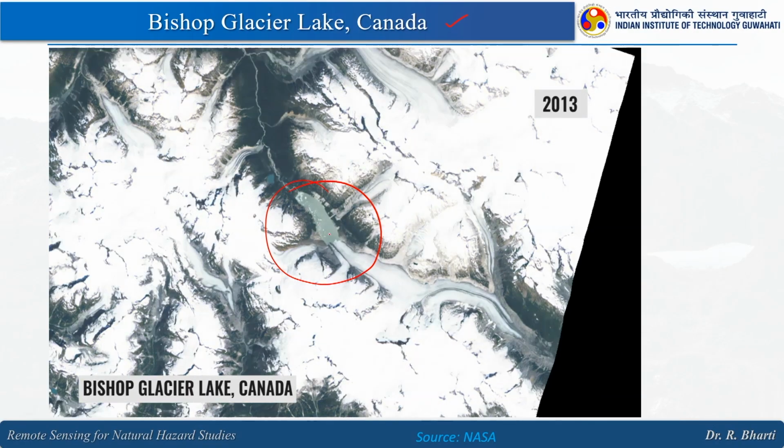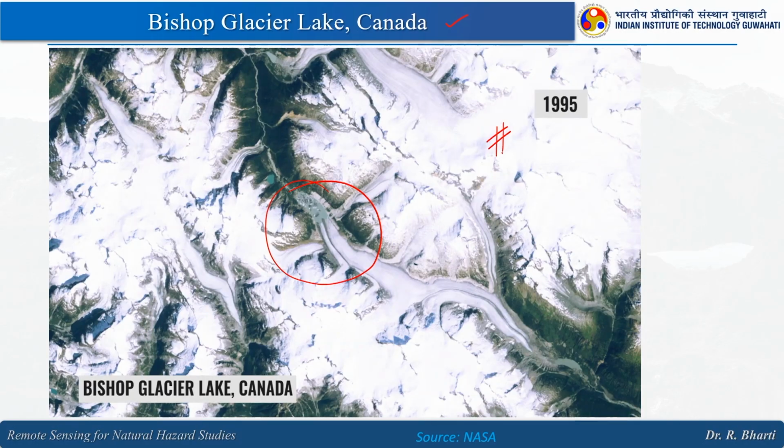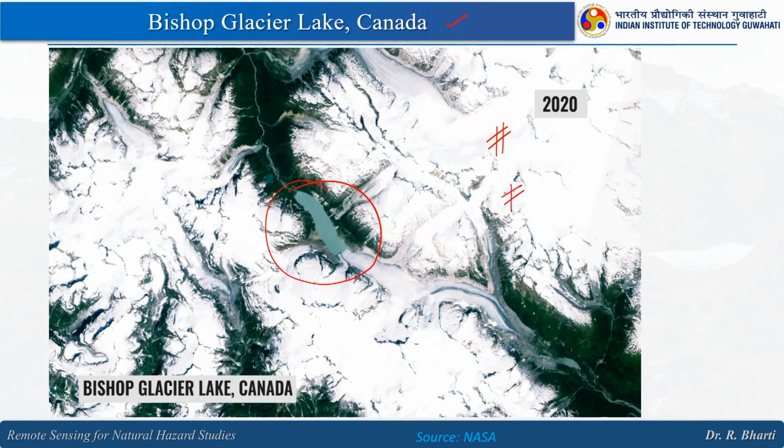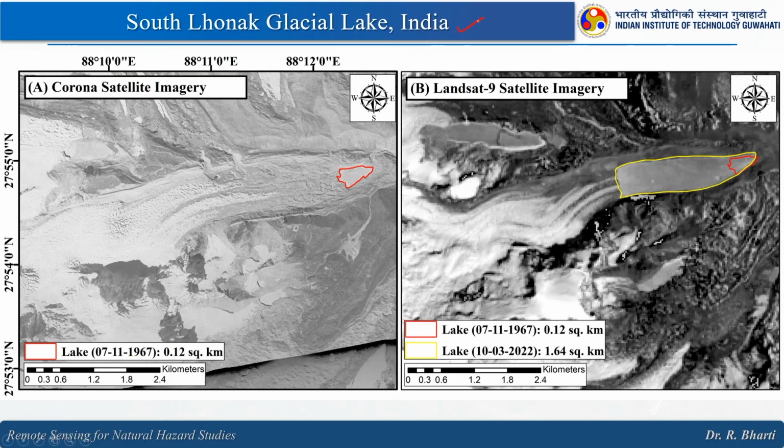So, here you see how it is increasing and what is happening to the snow or the glacier present over this particular area. Similarly, you can see the example from South Lonag Glacial Lake. This image is from 1967 and this is the size of the lake. Now, here you can see this is from 2022, and here we have also marked the earlier traces, the boundary of the glacial lake, how it has increased over the year.